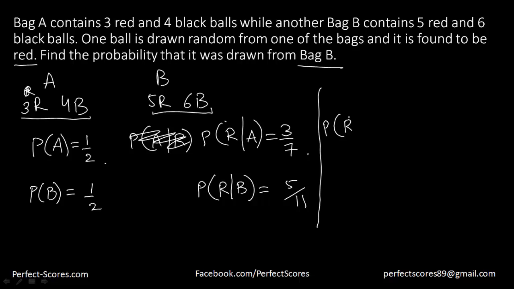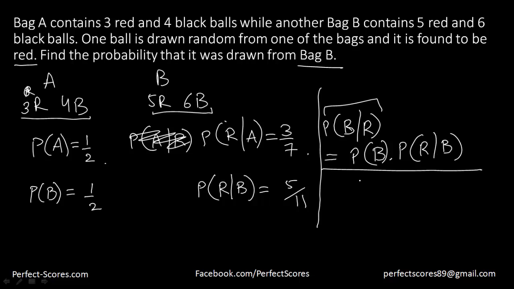So the probability that it was bag B provided the ball was red, if I apply Bayes' theorem here, will be equal to the probability that it was bag B into the probability of choosing the red ball from bag B, divided by the total probability.